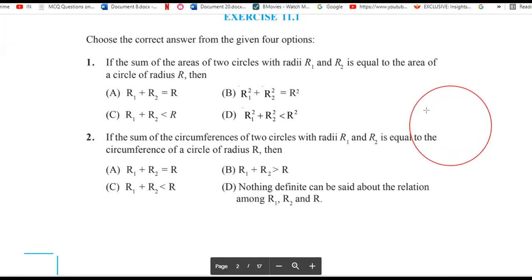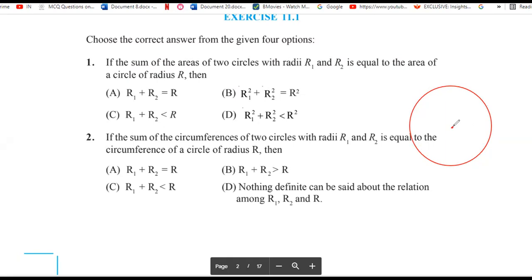The simple definition of the circle is this: suppose this is the center of the circle. All the points on the circle are at the same distance from this point. When a group of points are at the same distance from a fixed point, it is said to be a circle.